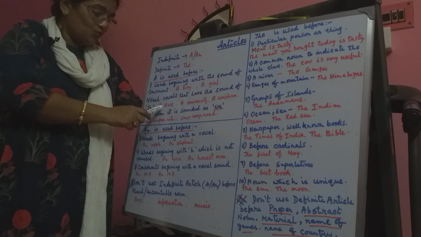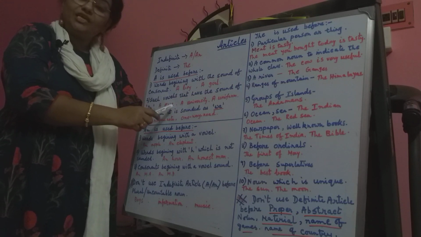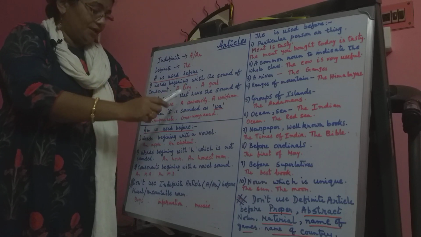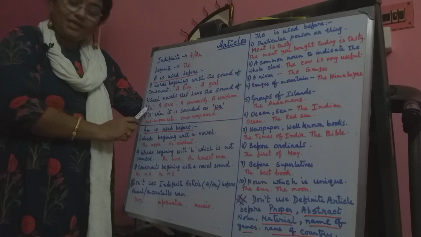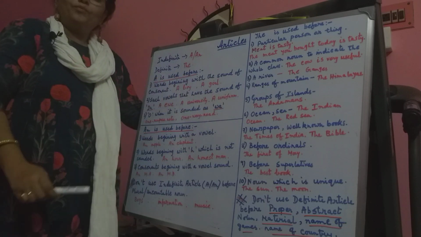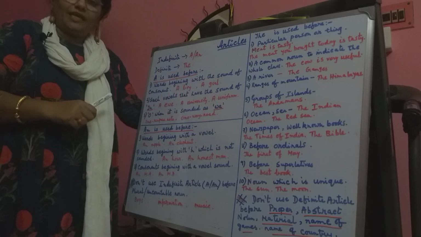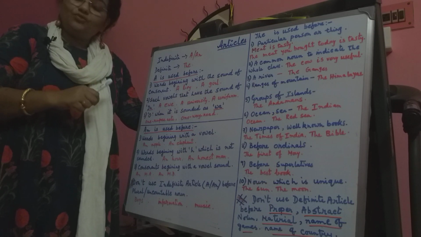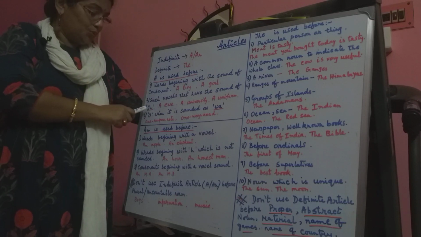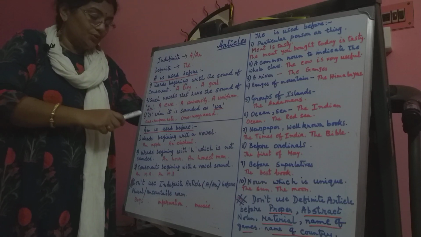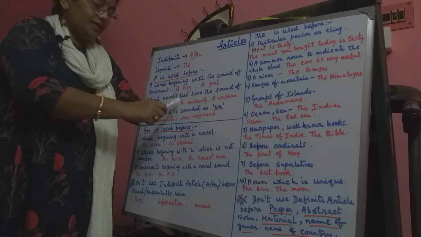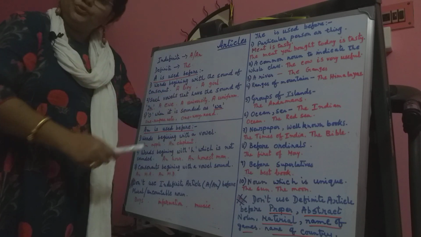This letter U, E-W-E, the letter U, it sounds like Y-U. University, uniform, unique. Many words are there that though they start with a vowel, the sound is consonant. The sound is Y-U. So we will use a here. A university, a uniform.